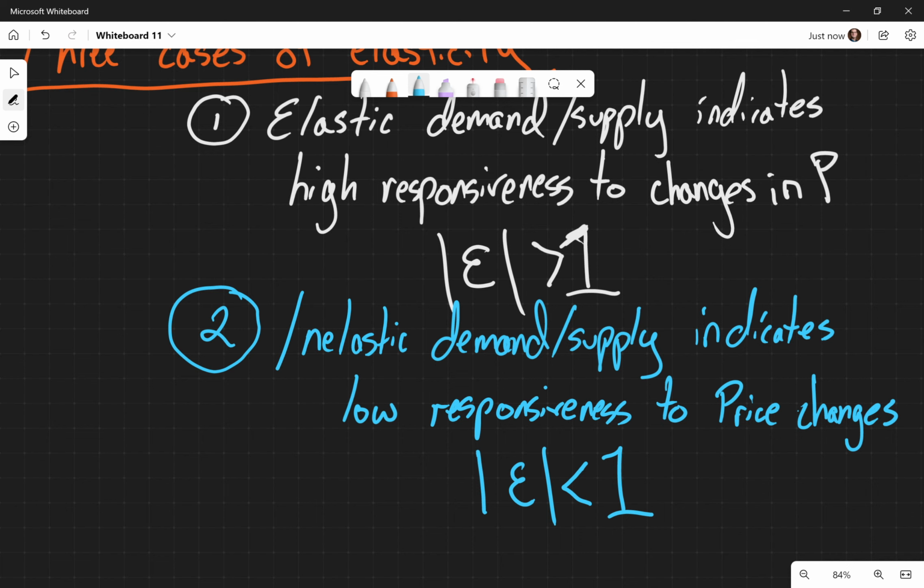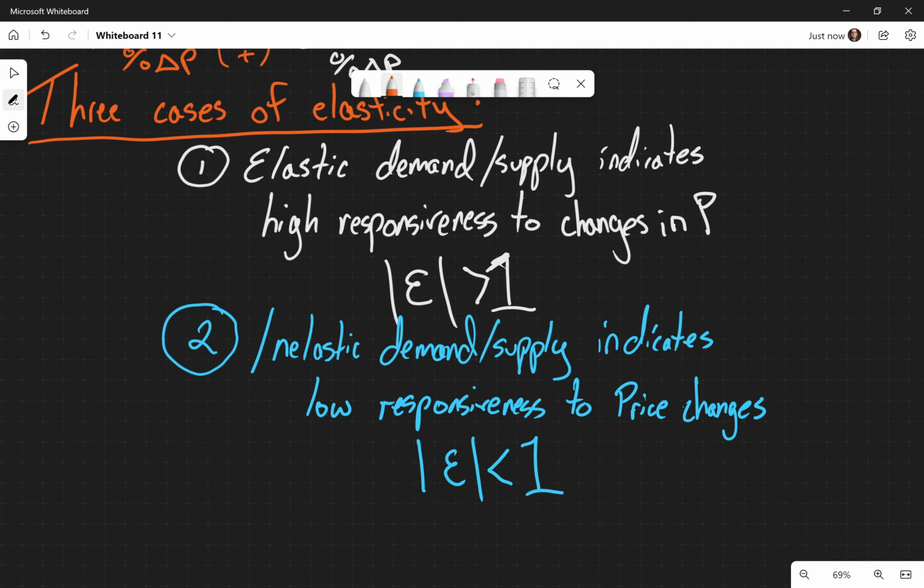Our third measure of elasticity, there are some things that do fall into this category. So I hesitate to say that, this is not just a theoretical concept, right? In the same way that maybe zero economic profit is, right?